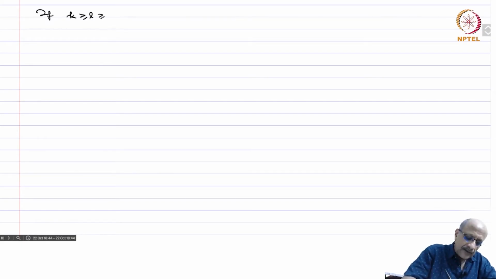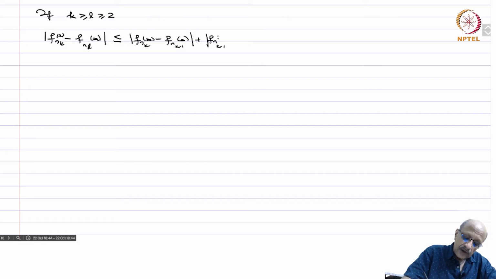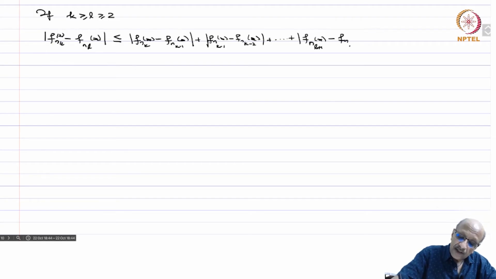Okay, and further, if k ≥ l ≥ 2, then mod f_{n_k}(x) minus f_{n_l}(x) is less than or equal to, by the usual triangle inequality, mod f_{n_k}(x) minus f_{n_{k-1}}(x) plus mod f_{n_{k-1}}(x) minus f_{n_{k-2}}(x), and so on, plus mod f_{n_{l+1}}(x) minus f_{n_l}(x). Now what is this?